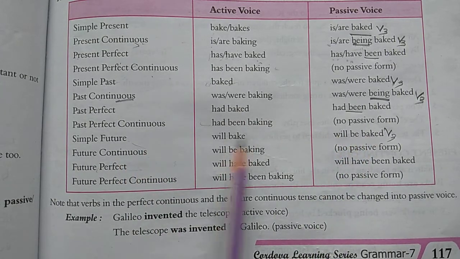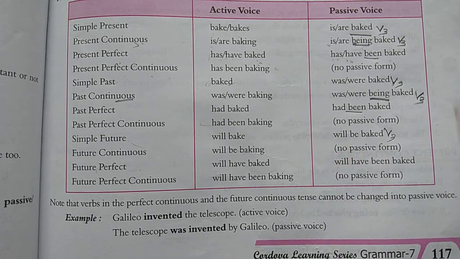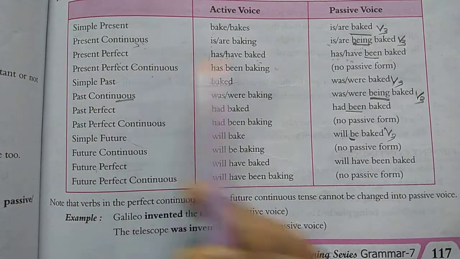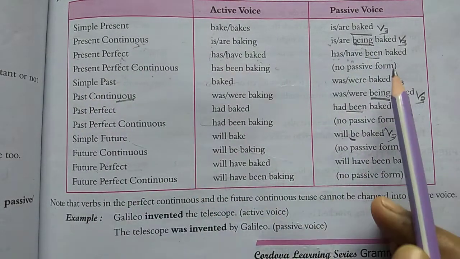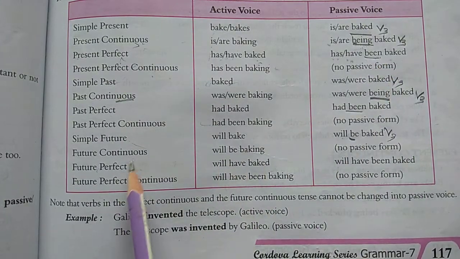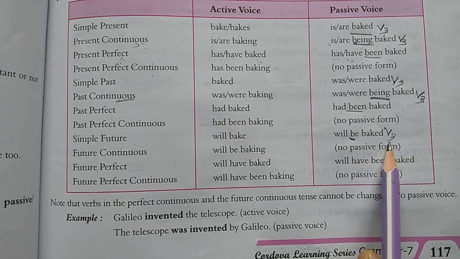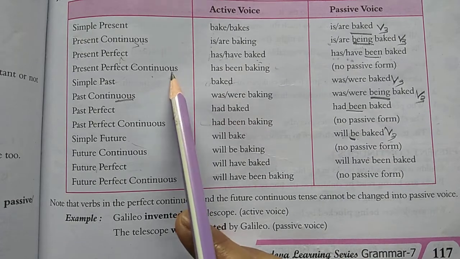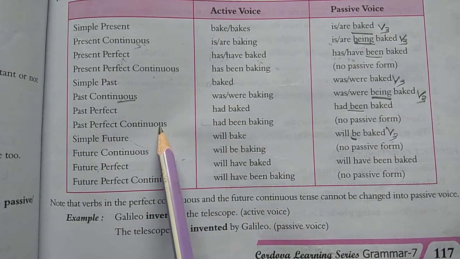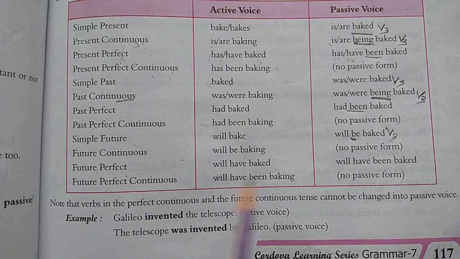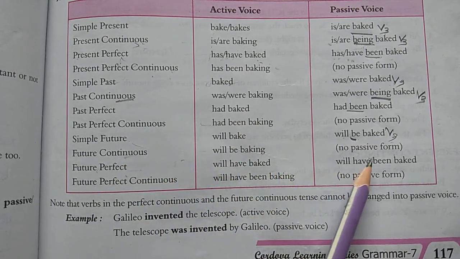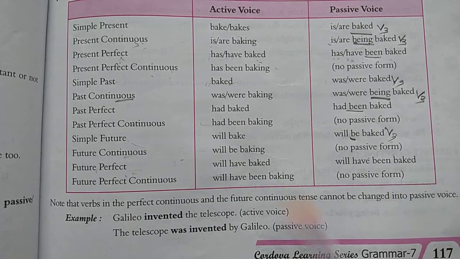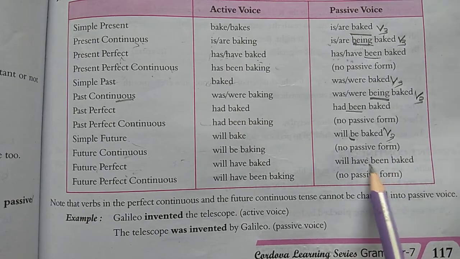Now simple future, will bake, will change into will be baked. So here is one more new term, that is BE. Please remember, when there was the ing form, continuous, we were using being, and in the perfect case we were using been, and here in the simple future we are using be plus V3, that is your past participle form. Future continuous, again there will be no change. So in all the continuous forms, present perfect continuous, past perfect continuous, and future continuous, there will be no change. Now future perfect, will have baked, will change into will have been baked. Again here it is perfect, so we will use been plus baked.